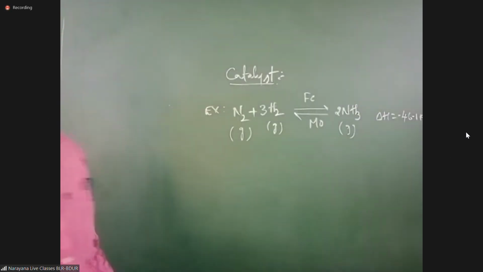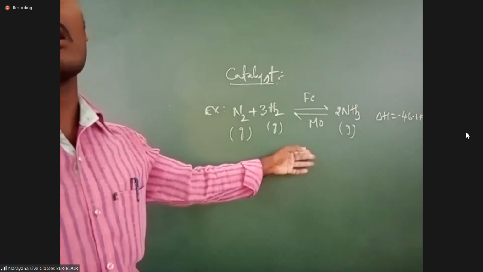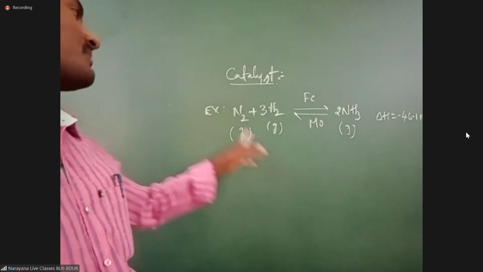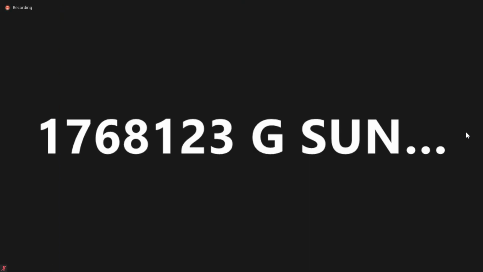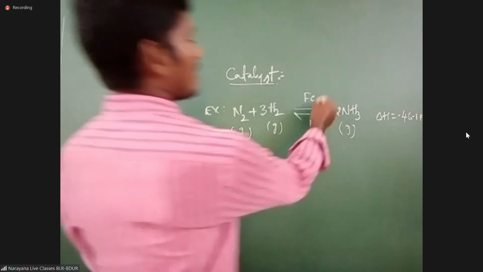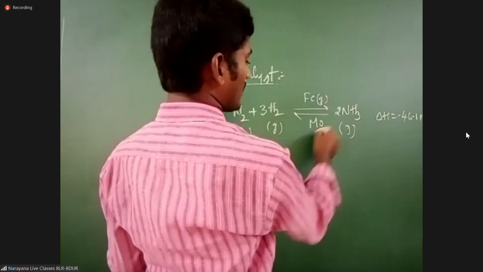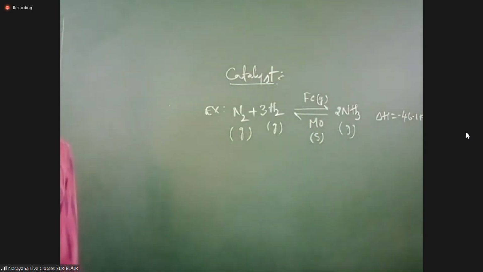Listen students, in Haber's process, very important question again. We will discuss in inorganic chemistry. N2 plus 3H2 gives rise to 2NH3. In this, iron is the catalyst. In this, molybdenum is the promoter. Okay. See now, here what happened?